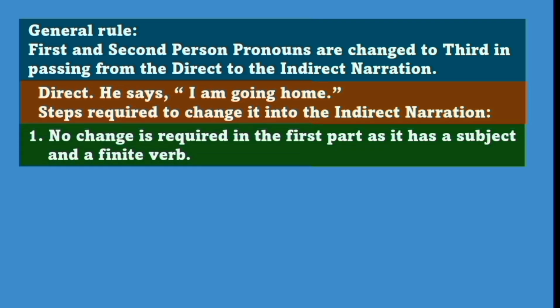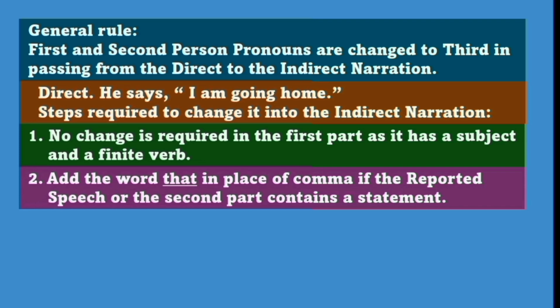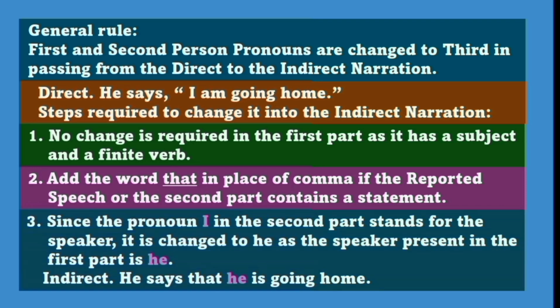Number 1. First of all, there is no need to make any change in the first part as it has a subject and a finite verb. Number 2. In the second part, add the word that in place of comma if the reported speech contains a statement. Number 3.